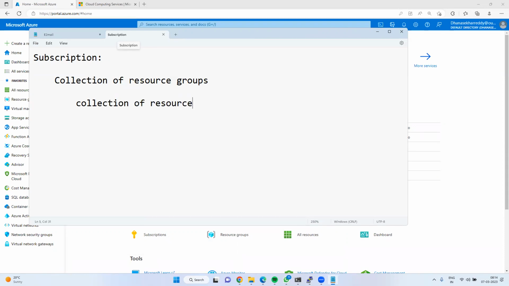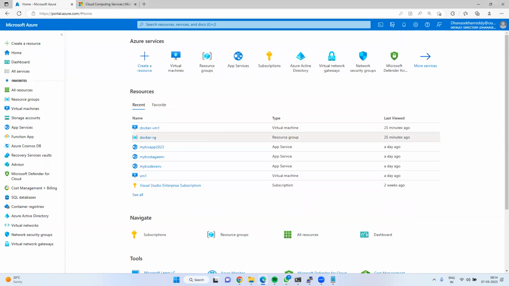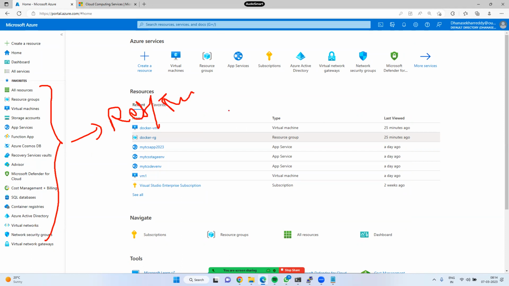Collection of available infrastructure, like a storage account, services. A virtual machine is a resource, storage account, load balancer, networking, artificial intelligence. Every service we will call as one resource. See guys, whatever services are appearing, everything we can call a resource or service. Got it?